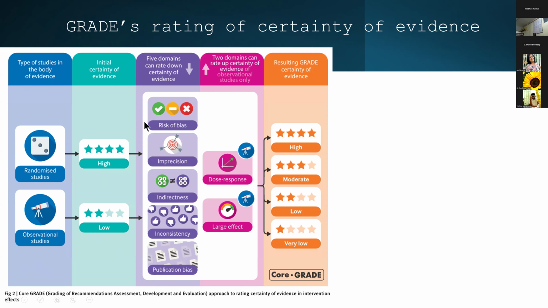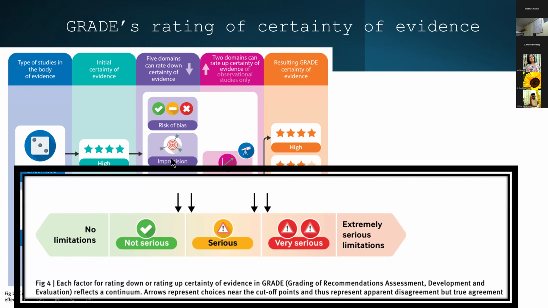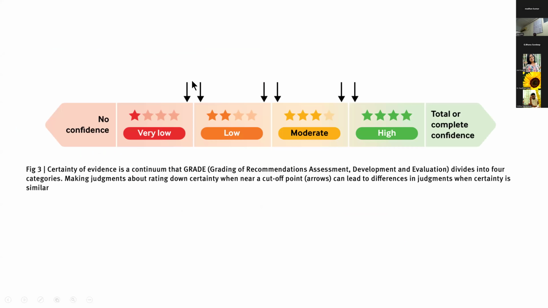So if you find in any domain that there is no major issues, you can say there's no limitations. If you find some mild problems, you can say it is not serious, but you don't have to downgrade the overall certainty of evidence. If you find some serious issues in any of the domains, like in imprecision or anything, you can rate down by 1. And if you have very serious issues, you can rate down by 2. And based on that, you'll find you have very low, low, moderate, and high certainty of evidence.